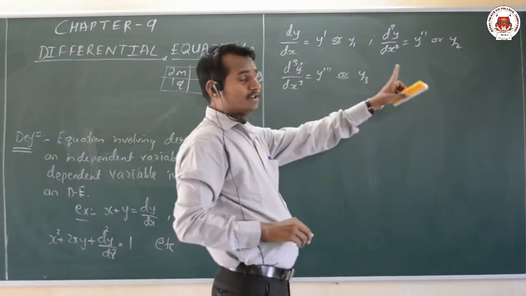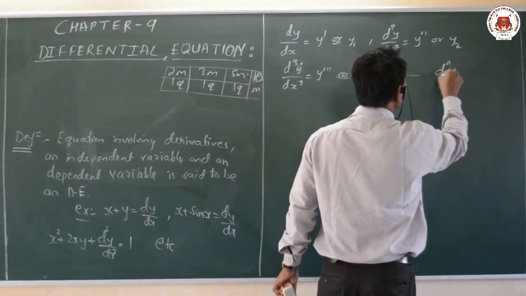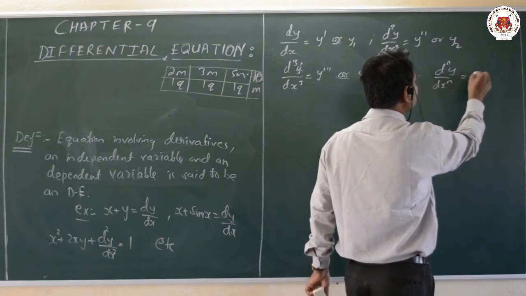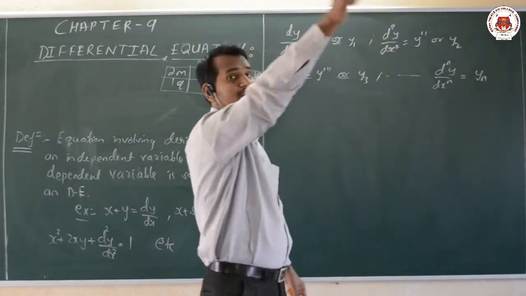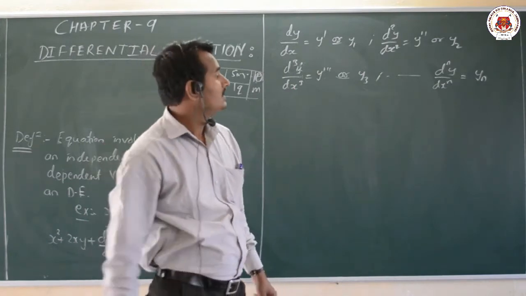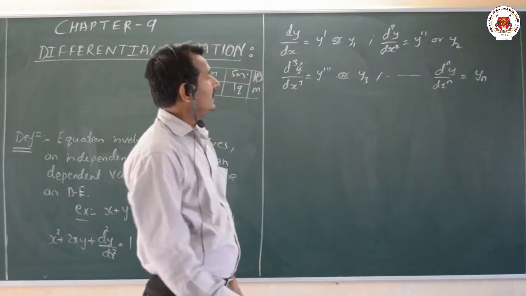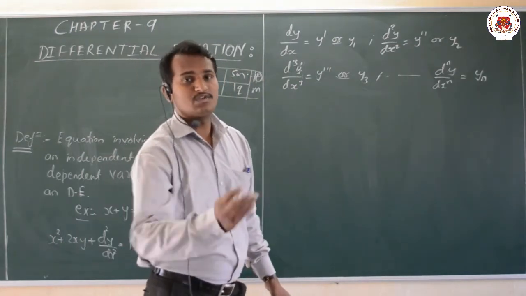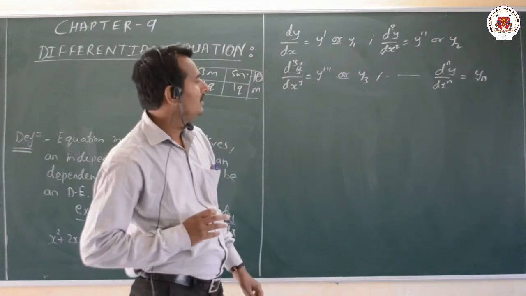Similarly for nth order, d raised to n y divided by dx raised to n is denoted as yn. Why? Because I can't write y with dash so on till n times, therefore we write it as yn. These are all the notations that we'll learn, and we will utilize them in the forthcoming problems and chapters.